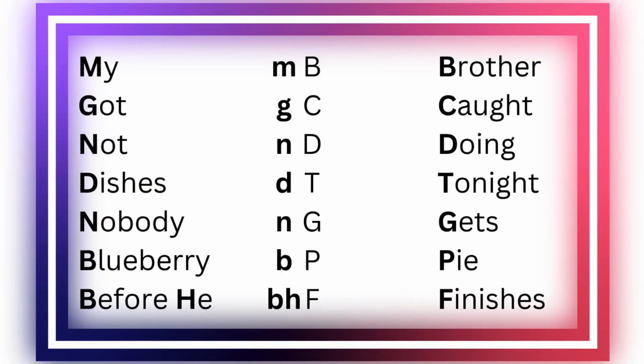So just to recap our urú. M before B, G before C, N before D, D before T, N before G, B before P, and BH before F. My brother got caught not doing dishes tonight. Nobody gets blueberry pie before he finishes. You are going to need your urú for the next aidiacht shealbhach. You're going to need them for the next possessive adjective.